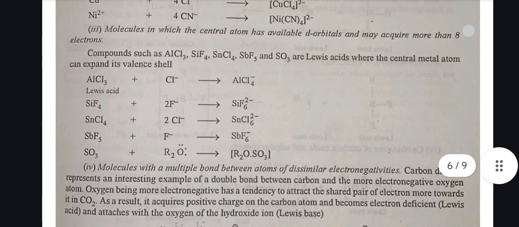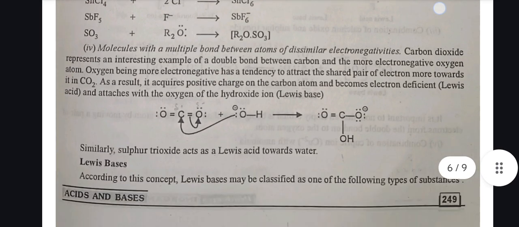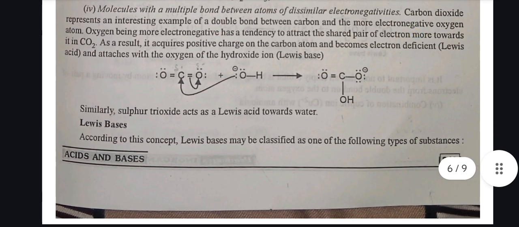Third, molecules in which the central atom has available d orbitals and may acquire more than 8 electrons. Compounds such as AlCl3, SiF4, SnCl4, SbF5, and SO3 are Lewis acids where the central atom can expand its valence shell. Fourth, molecules with a multiple bond between atoms of dissimilar electronegativities.